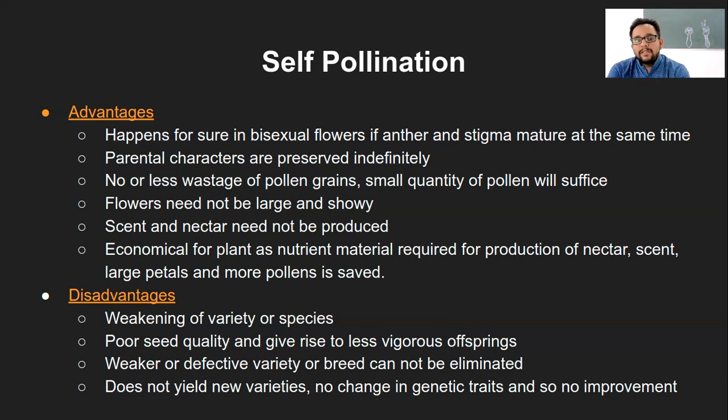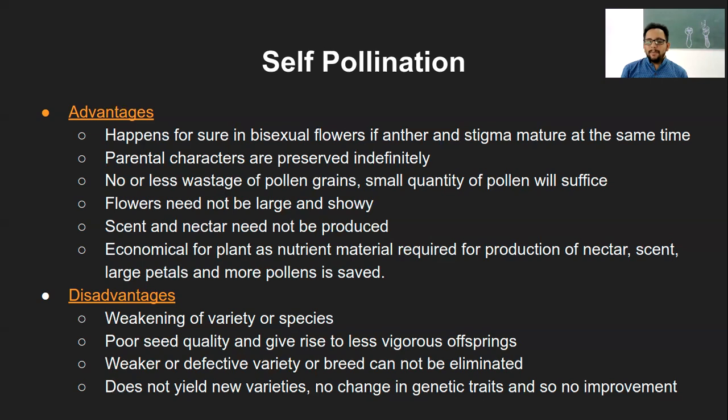Third point, there is no or less wastage of the pollen grains, or even small quantities of pollen grains should be sufficient. What this means is, because self pollination does not need any other external agent, the anthers just have to fall on the stigma which is nearby, in the one flower or within the same flower. So there are not many pollen grains required for the pollination and fertilization process, and that is why it says there is no or less wastage.